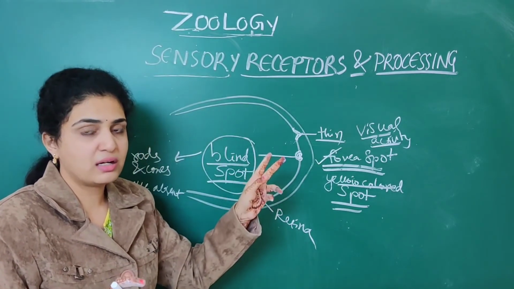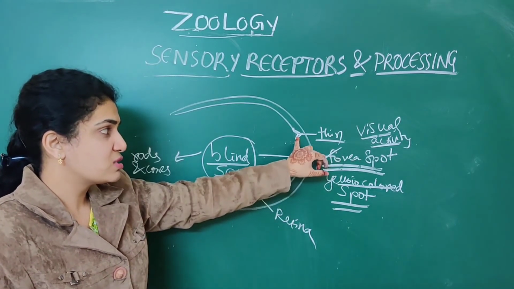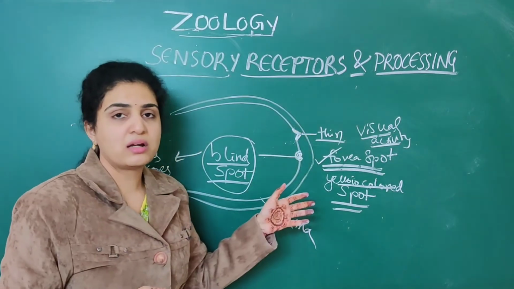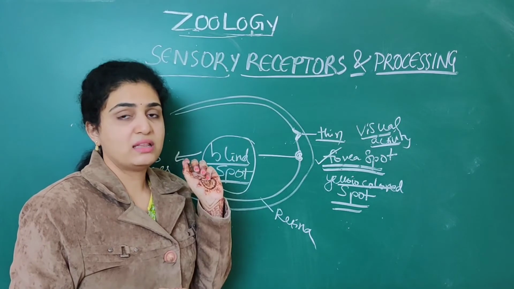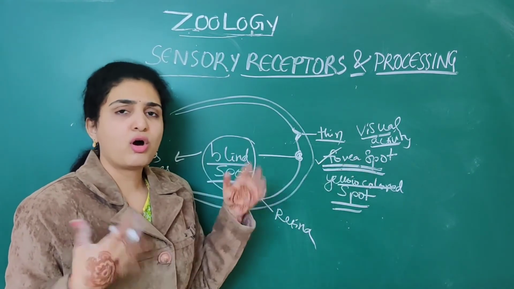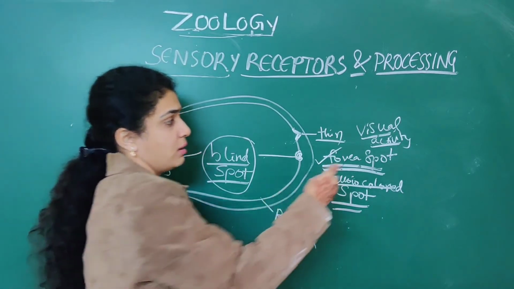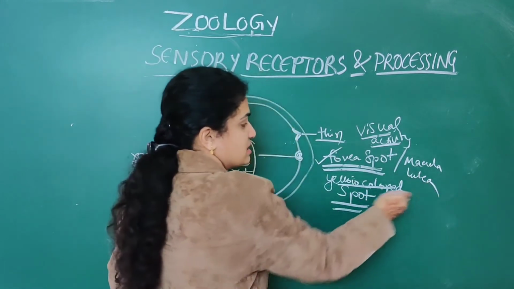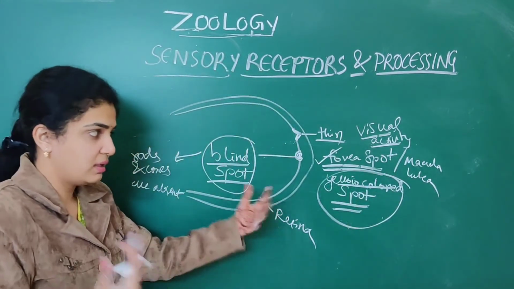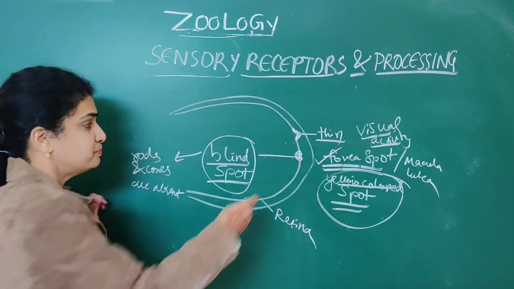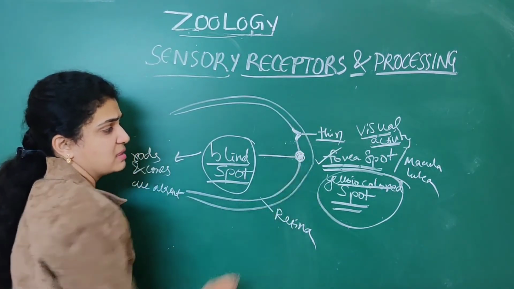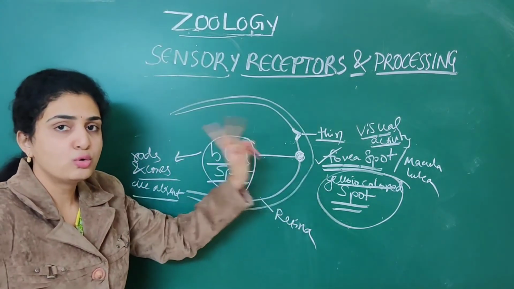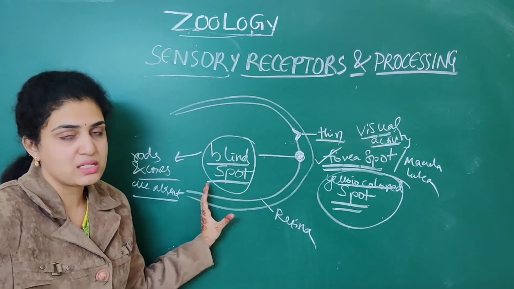So two things we have learnt about the retina. The first one is the very thin, yellow colored structure where the retina becomes very thin, that is called the fovea spot, or else we call it macula lutea. This is yellow colored in structure. When it comes to the blind spot, rods as well as cones both are absent here. Two points about the retina: fovea spot as well as blind spot.